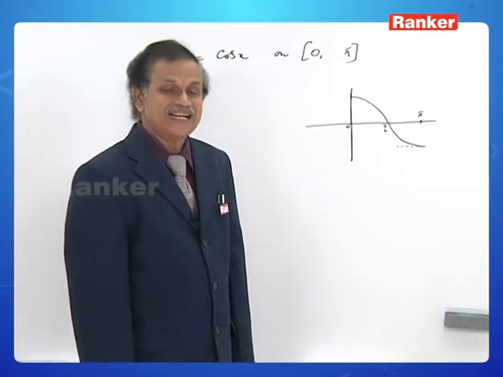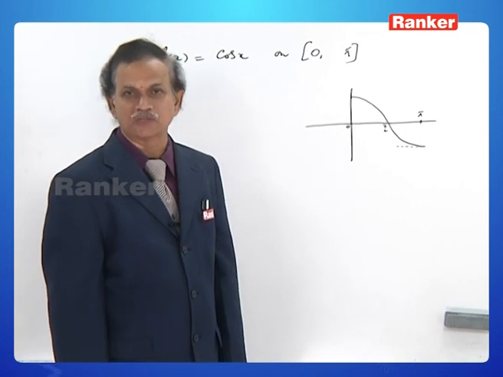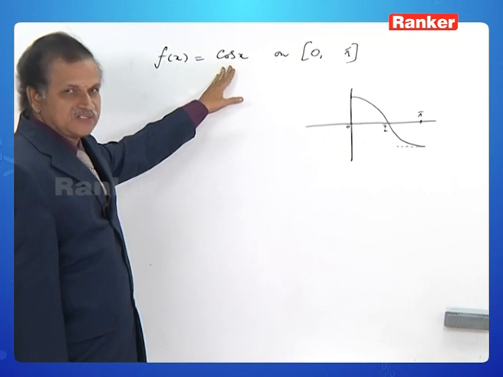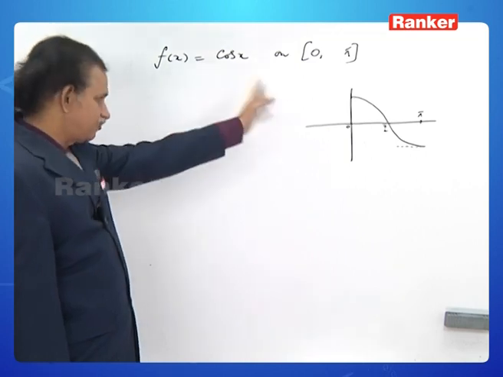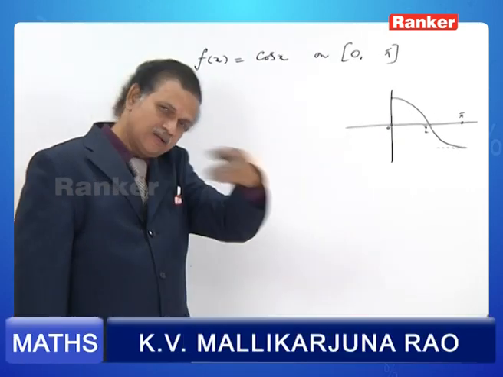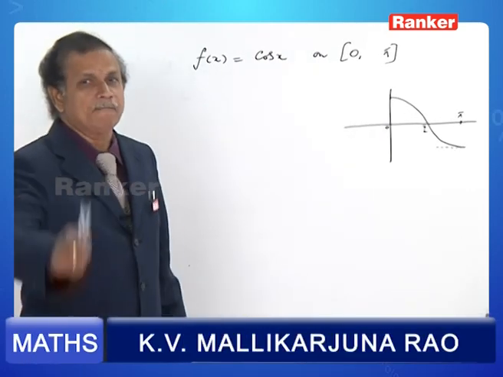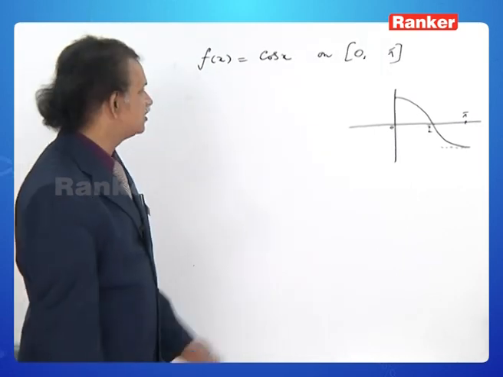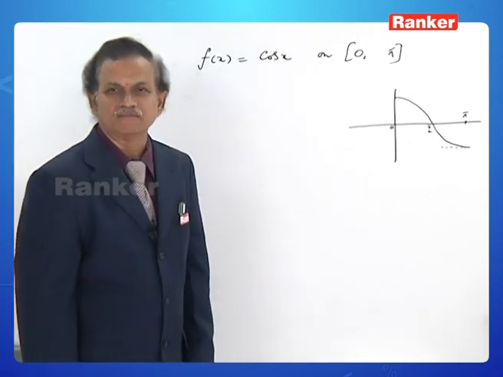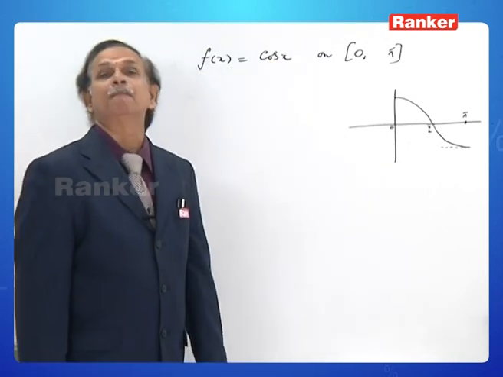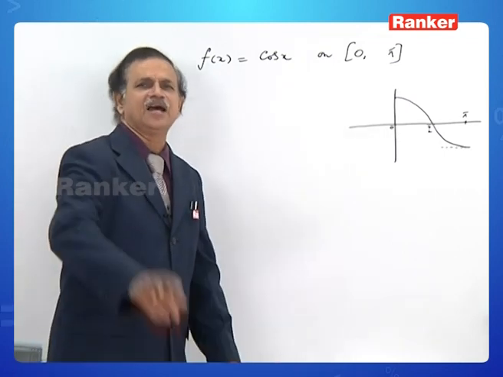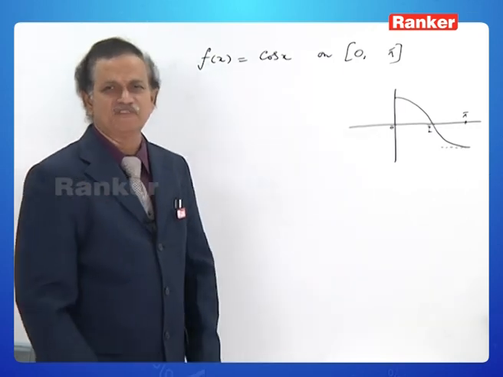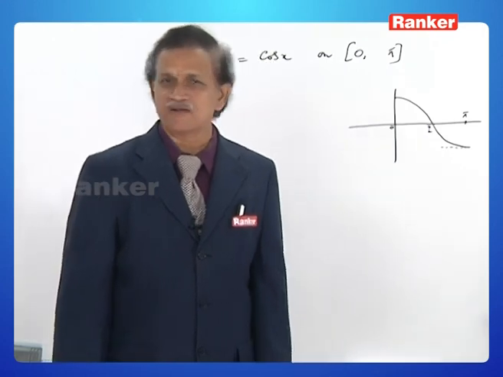And that can be said with the theoretical evidence also. Why? Because f is continuous, that is cos x is continuous. First condition of Rolle's mean value theorem is satisfied. Cos x is derivable. Second condition is also satisfied. But the third condition, that is f of a is equal to f of b, fails here. Why? Because f of 0 is cos 0, 1. F of pi is cos pi, minus 1. They are not equal. F of a is equal to f of b has failed. So we cannot apply RMVT, that is, Rolle's mean value theorem cannot be applied.